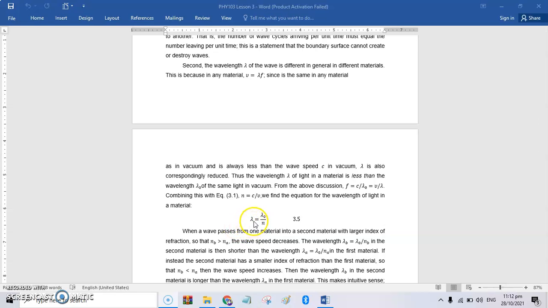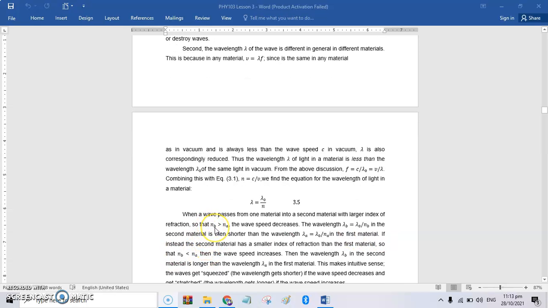So the final wavelength is equal to the initial wavelength over the index of refraction. When a wave passes from one material into a second material with larger index of refraction, so that the second material's index of refraction is greater than the first material's, the wave speed decreases.